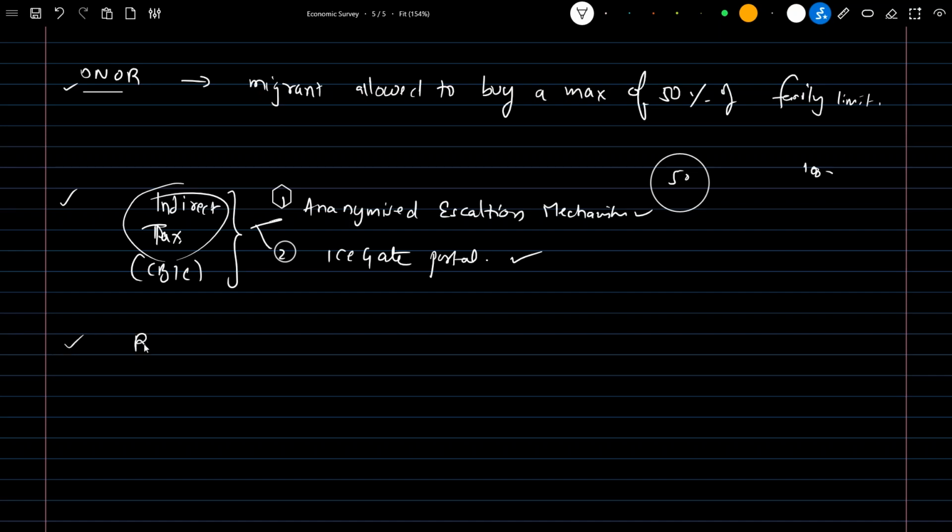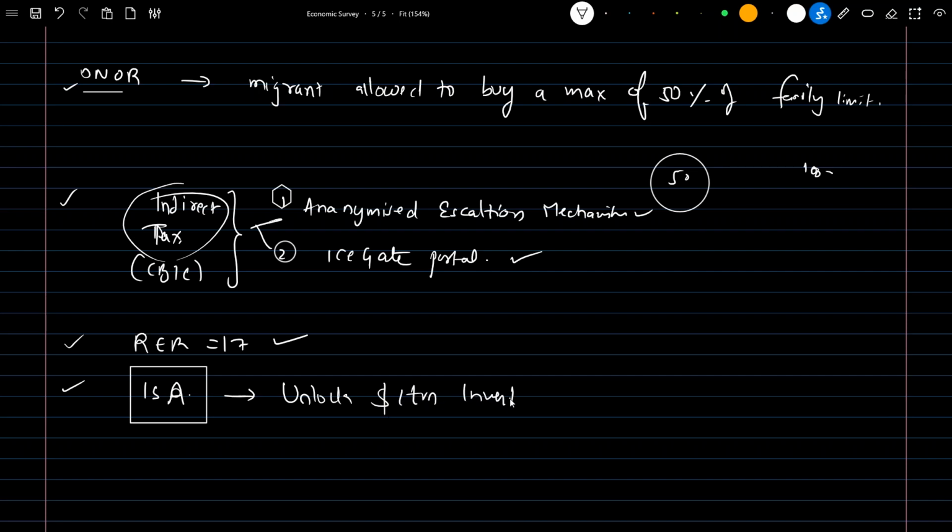Next is rare earth metals. There are 17 rare earth metals, so just remembering that is sufficient. Next is the International Solar Alliance. There is a lot of static information related to it, which we have already discussed in the environment quick revision class or current affairs class. With respect to the Economic Survey, the only point to remember with ISA is that its aim is to unlock almost $1 trillion investment by 2030.